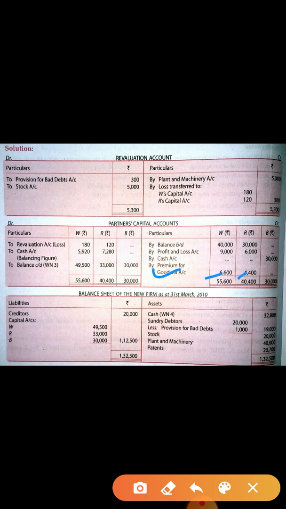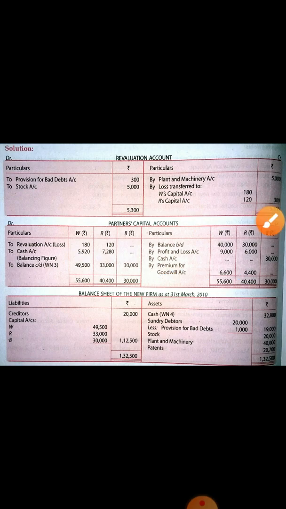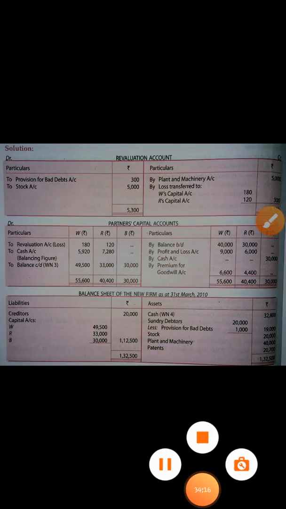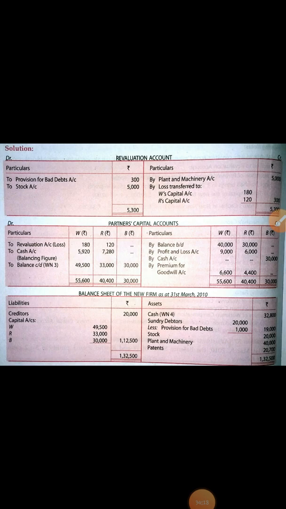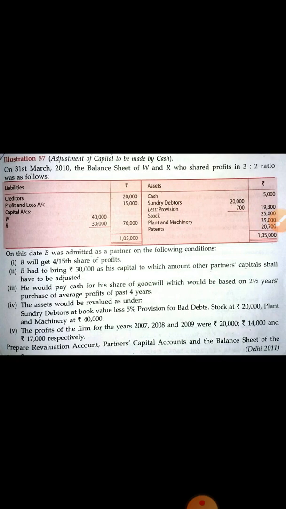Okay. Now what you have to see? You have to write down the adjustment which is given in the liability side. So here in the question, liability side, creditor, P&L account and capital account, only 3 things are given. So creditor is a liability, so do not write. Now profit and loss account, this you have to distribute.